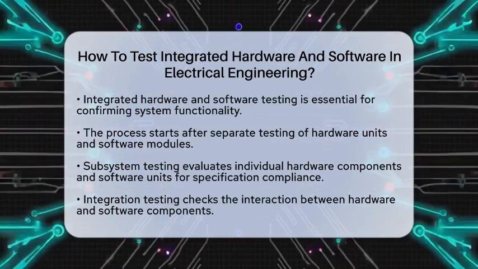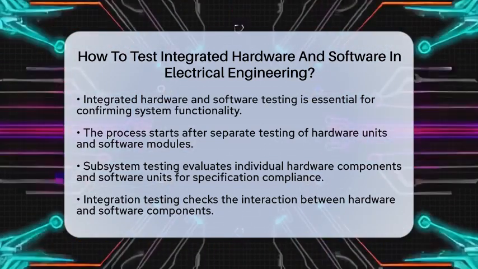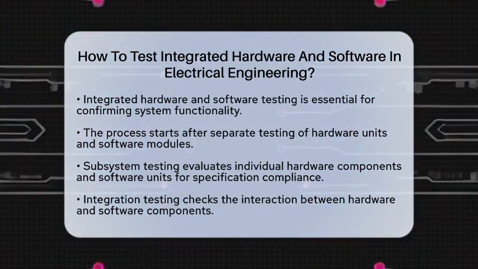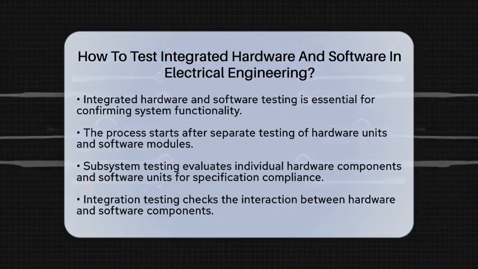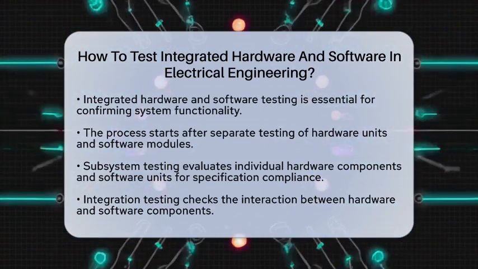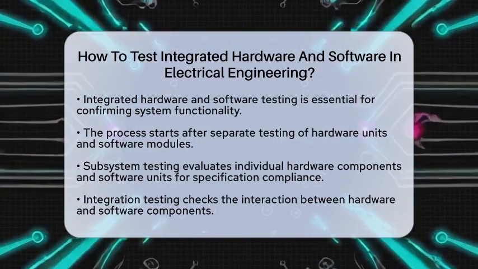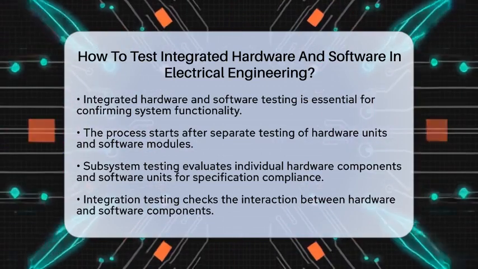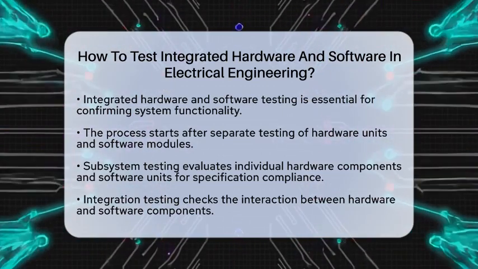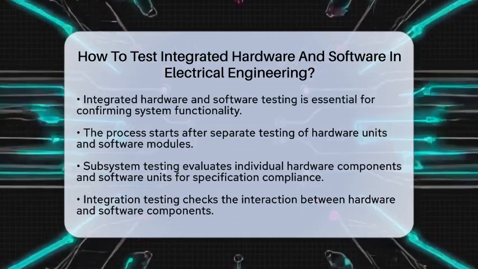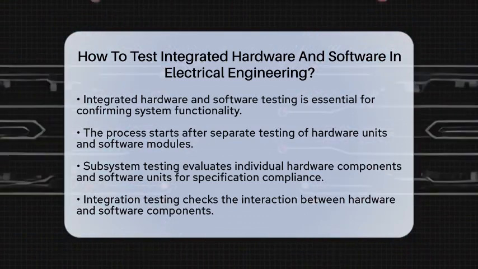complete system. This process begins after testing each hardware unit and software module separately, focusing on their combined behavior in real-world conditions. The testing process typically unfolds in several stages. First, there is subsystem testing. Here, each hardware component, like sensors and microcontrollers, along with software units such as embedded firmware, is tested independently. This step ensures that everything meets its specifications before moving on to integration.